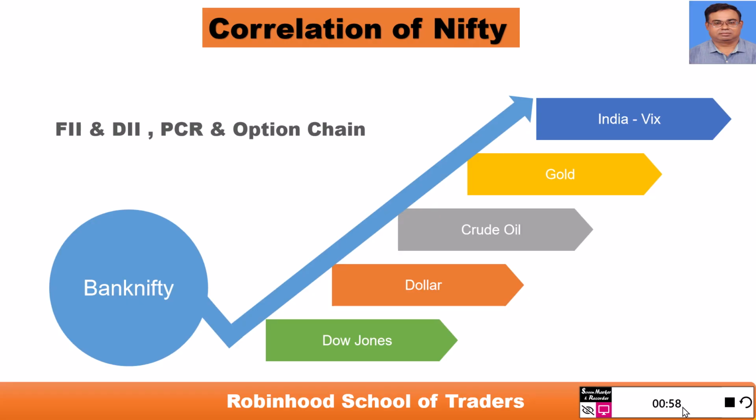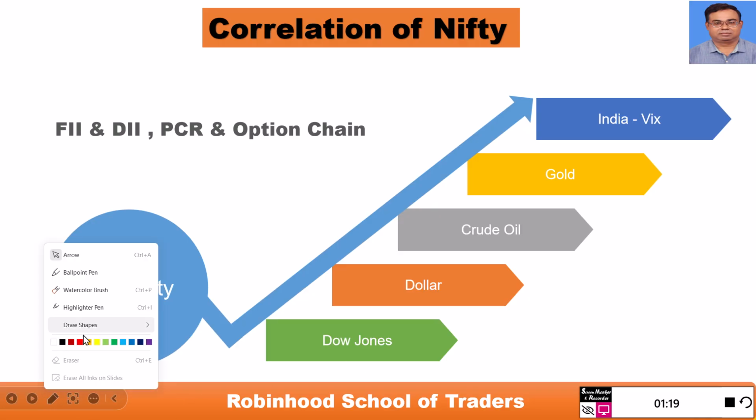Nifty also has a direct strong correlation with PCR and the option chain. So this FII, DII, put call ratio and option chain we will discard for this video, else the video will become very lengthy and it will be very hard to find a correlation between these. So right now our objective is to find a correlation and see how Nifty behaves with the movement of these four big pillars.